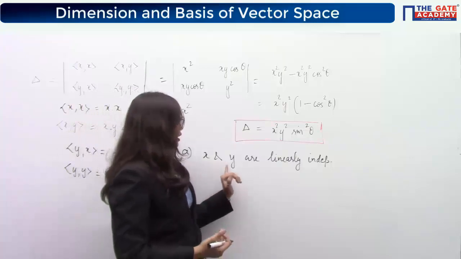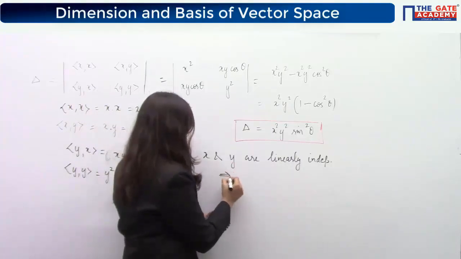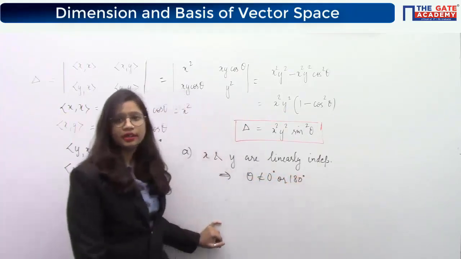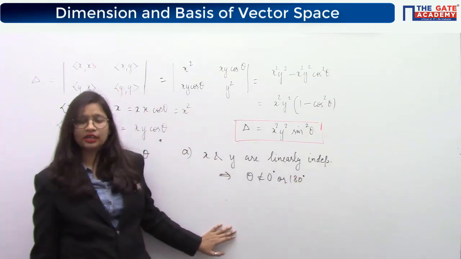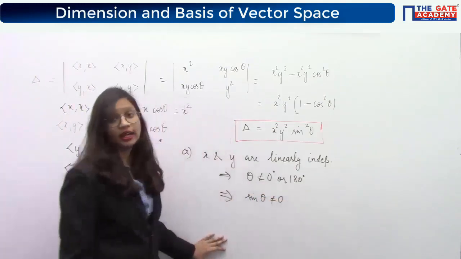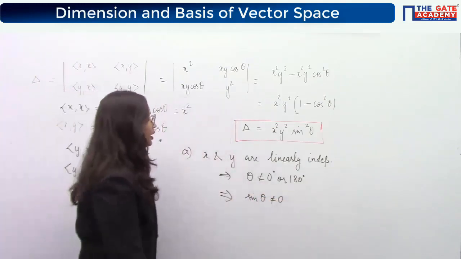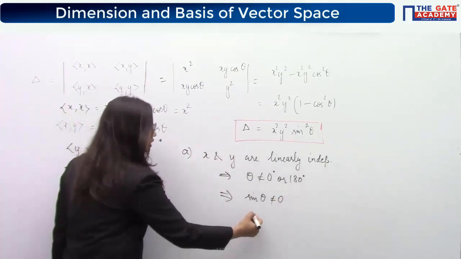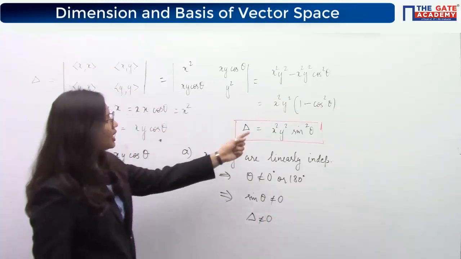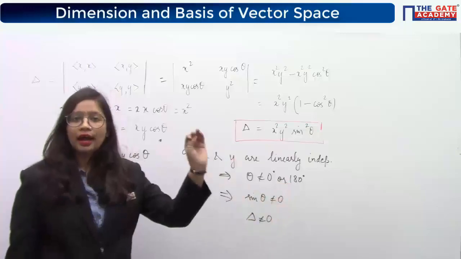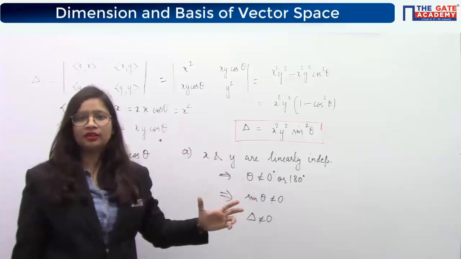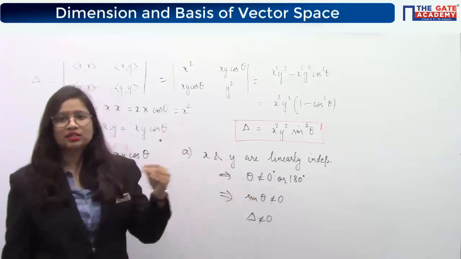So what I am saying is that x and y are linearly independent. This implies that theta will never be 0 or 180 degrees. Yes or no? Theta will be neither 0 nor 180 degrees. That implies that sin theta can never be equal to 0. So will this del be equal to 0? No, del will never be equal to 0 because of this. Because x and y are the magnitudes of the vector, and you know the magnitude of a vector can never be 0. If there is a vector, it will have some length, and that length is known as the magnitude. It is never 0.